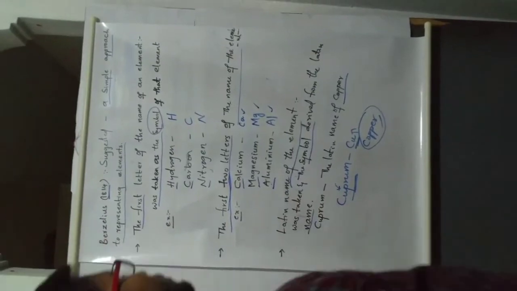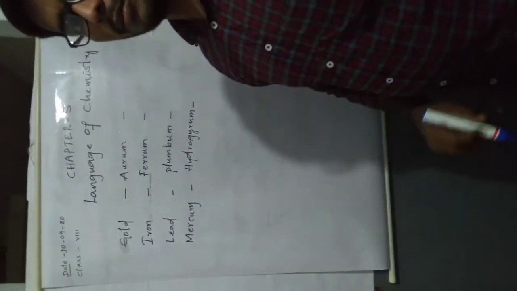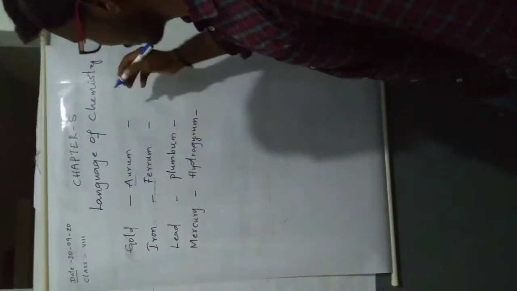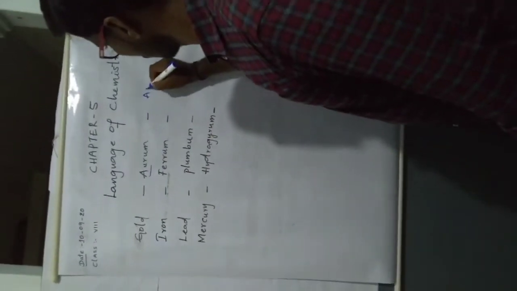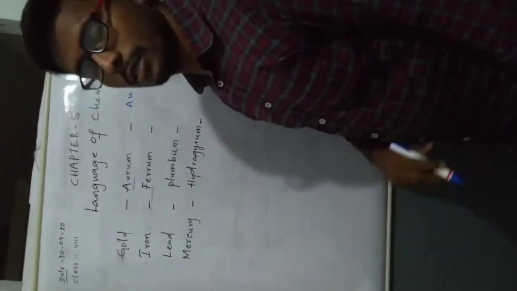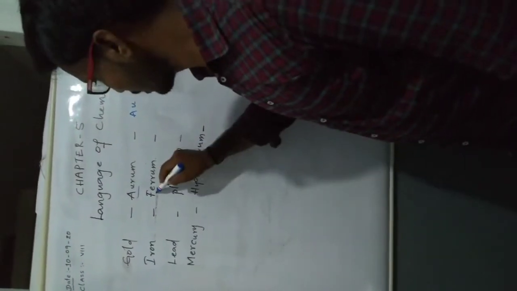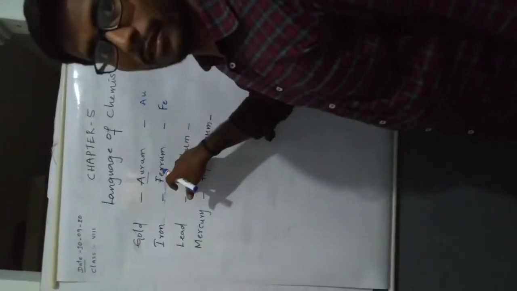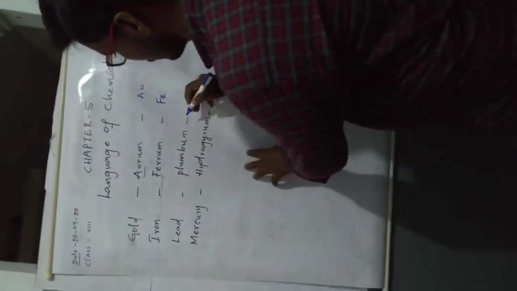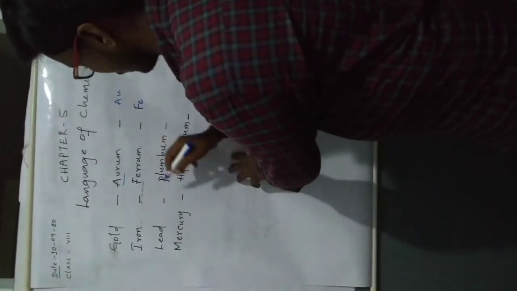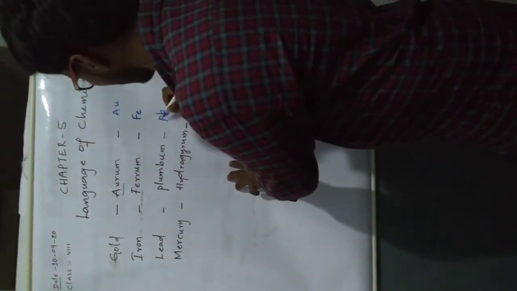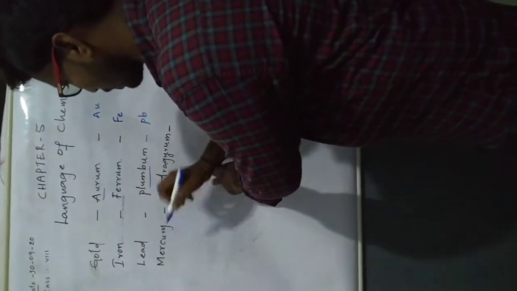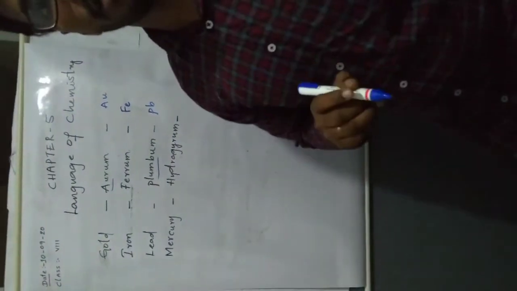Next, another element, gold. The Latin name of gold is aurum. The symbol of gold is Au. Iron. The Latin name of iron is ferrum. Symbol of iron is Fe, but the Latin name is ferrum. Lead. The symbol of lead is Pb. What is the Latin name? Plumbum. Pb. Mercury. Latin name hydrargyrum.